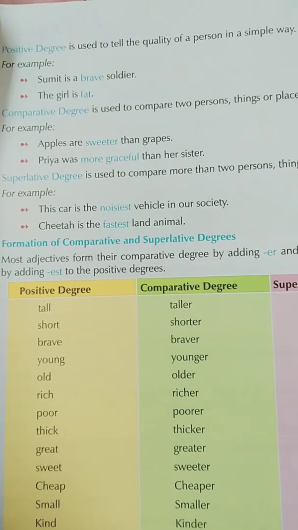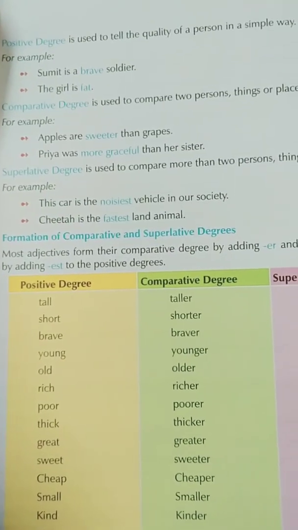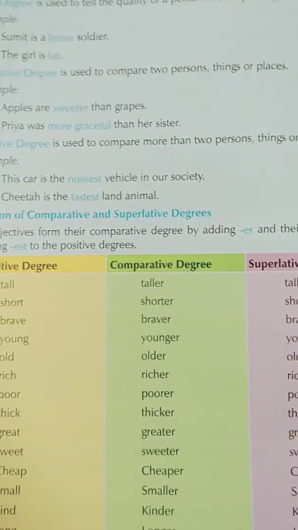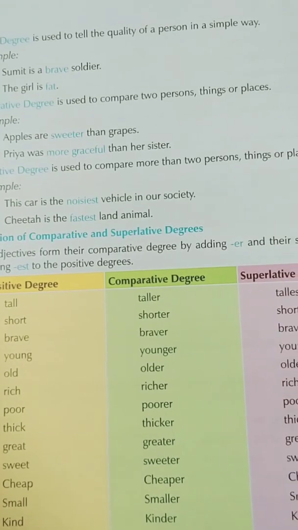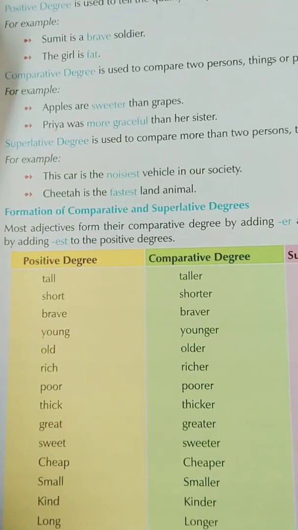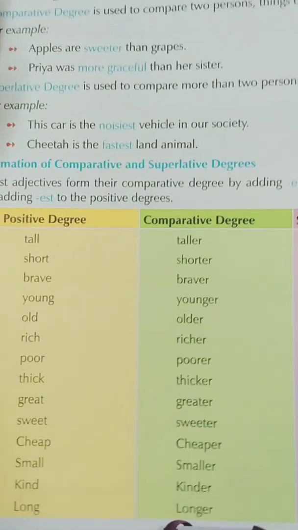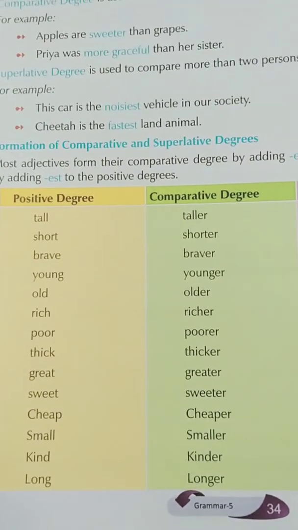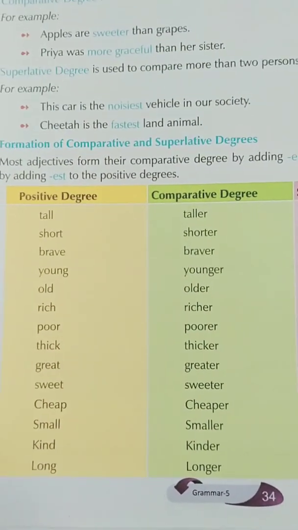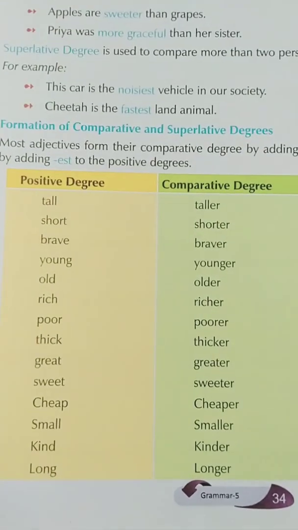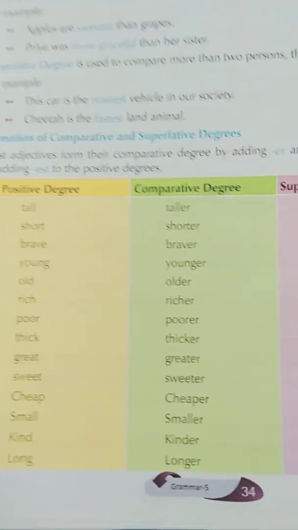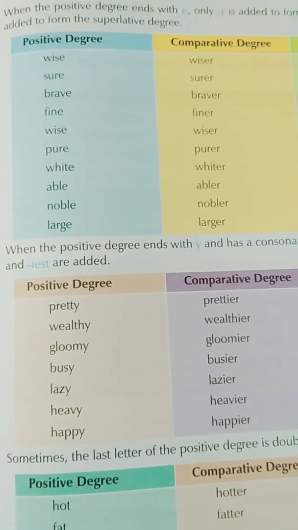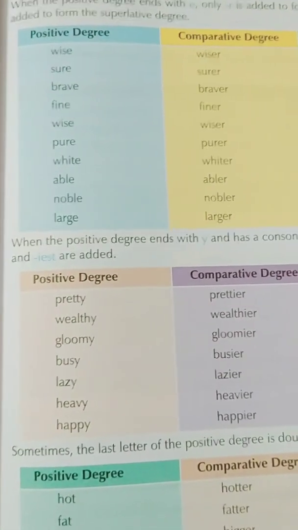So formation of comparative and superlative degree. Most adjectives form their comparative degree by adding er. This is very important, students. Some comparative degrees are formed by adding er and some superlatives by est to the positive degree. So here are some examples of this. Positive degree, comparative degree: tall, taller; short, shorter. You all have read these in your previous classes also. So go through these examples. These are very easy. So see here on the next page also it is given the positive degree, comparative degree and superlative degree.